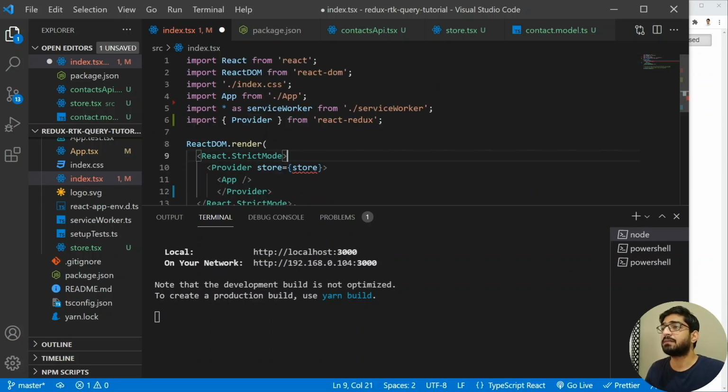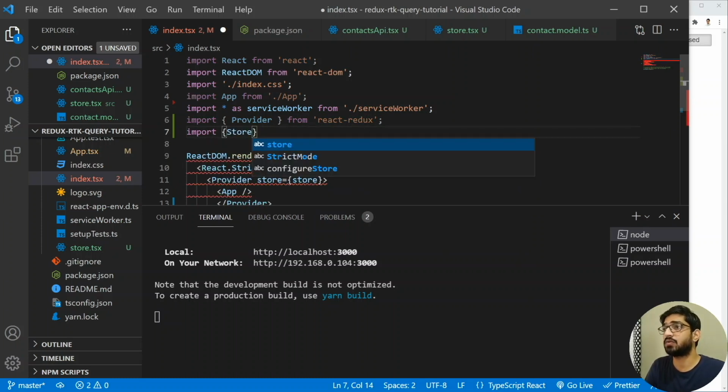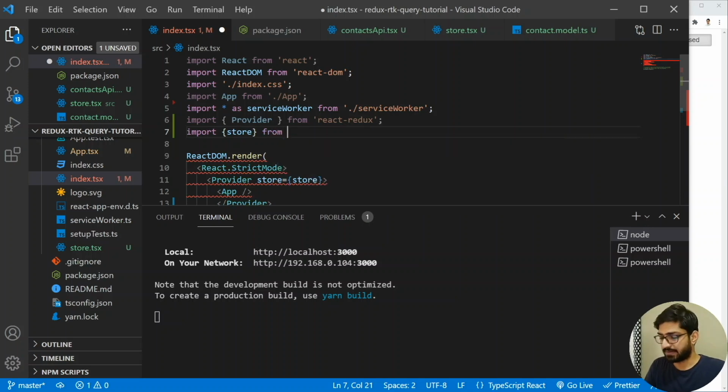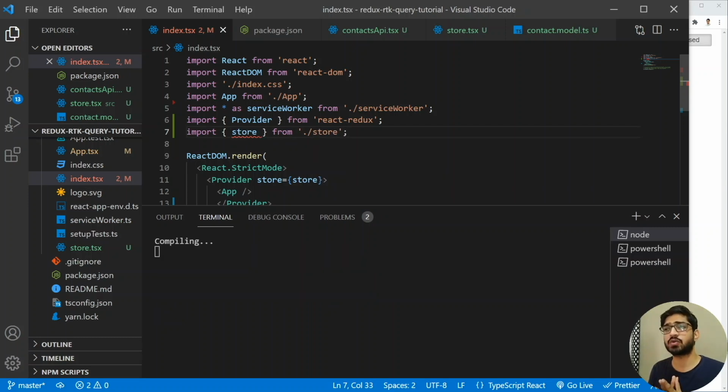All right. But we haven't imported the store. So let me import the store. So I'm going to have the store. All right. And the store will be coming from dot slash, and let's have the store. So we have the store as well.